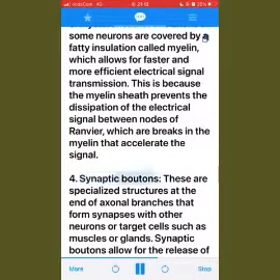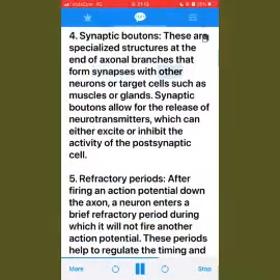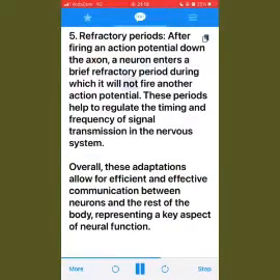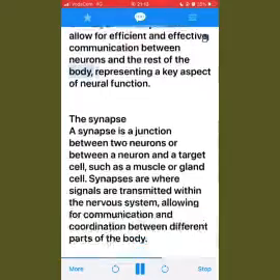4. Synaptic boutons. These are specialized structures at the end of axonal branches that form synapses with other neurons or target cells such as muscles or glands. Synaptic boutons allow for the release of neurotransmitters, which can either excite or inhibit the activity of the postsynaptic cell. 5. Refractory periods. After firing an action potential down the axon, a neuron enters a brief refractory period during which it will not fire another action potential. These periods help to regulate the timing and frequency of signal transmission in the nervous system. Overall, these adaptations allow for efficient and effective communication between neurons and the rest of the body, representing a key aspect of neural function.